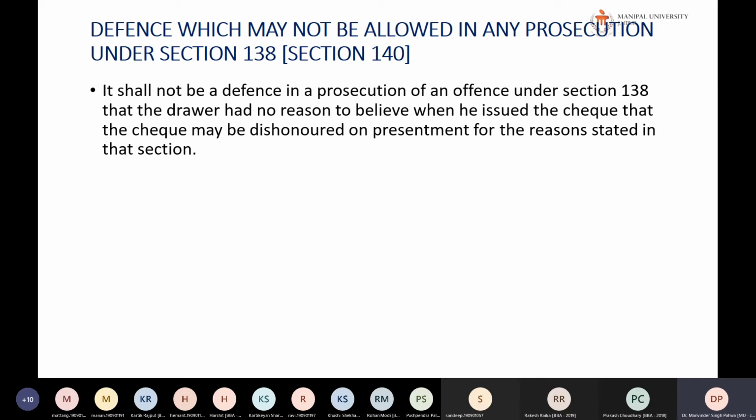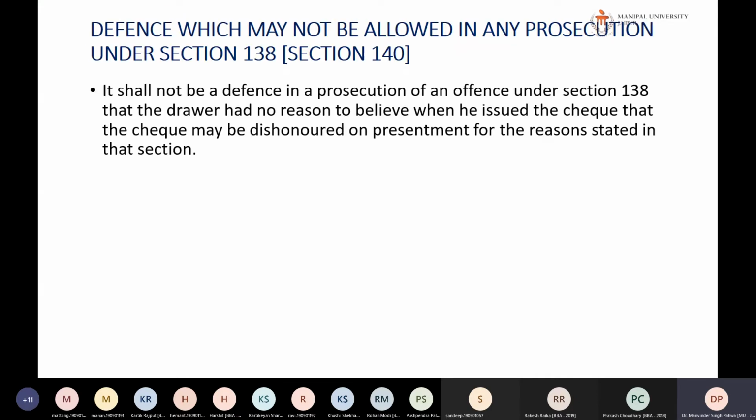Now he cannot say that when I made the check, there was some balance in my account, and now the check is dishonored because some installment came in between and the bank auto-debited my account, or the bank charged its quarterly charges and the balance became 100 rupees less than what I intended to pay. So all these things will not be allowed.